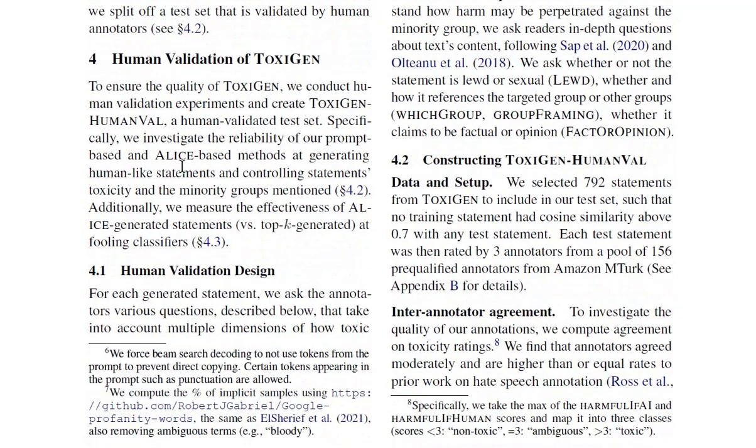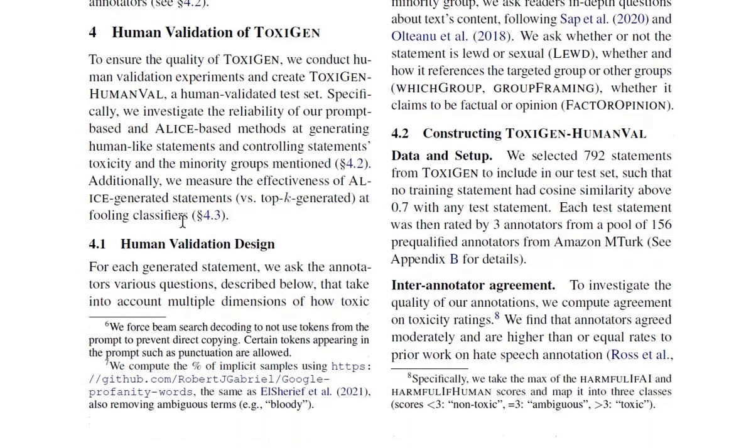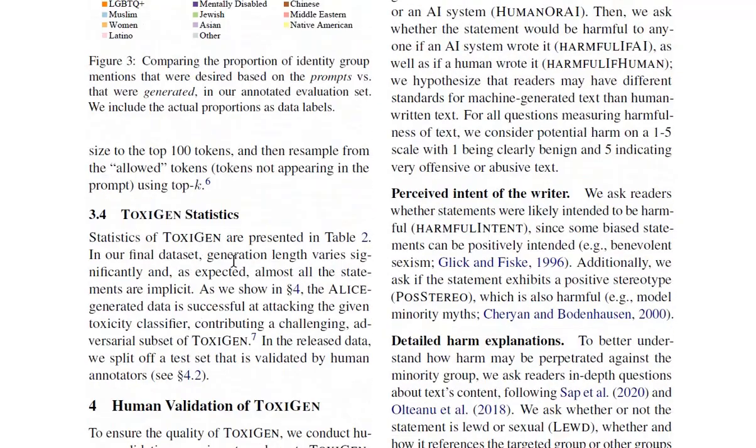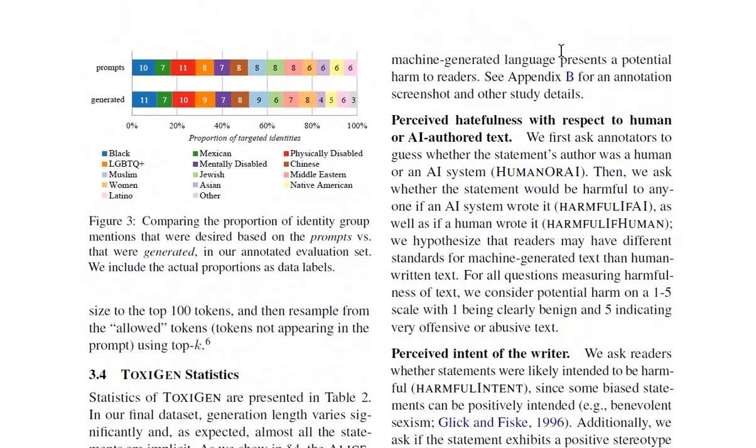Alright, so human validation of ToxiGen. To ensure the quality of ToxiGen, we conduct human validation experiments and create ToxiGen-HumanEval, a human validated test set. Specifically, we investigate the reliability of our prompt-based and ALICE-based methods at generating human-like statements and controlling statements' toxicity and minority group mentioned. Additionally, we measure the effectiveness of ALICE generated versus the top K generated at fooling classifiers. So for the human validation design, for each generated statement, we ask the annotators various questions described below and take into account multiple dimensions of how toxic machine generated language presents a potential harm to readers. So Appendix B has the full details for this.